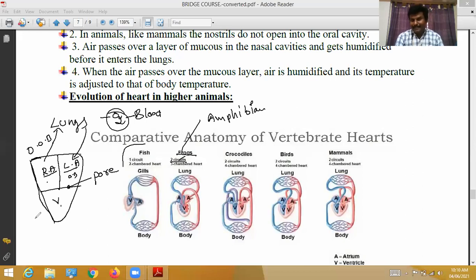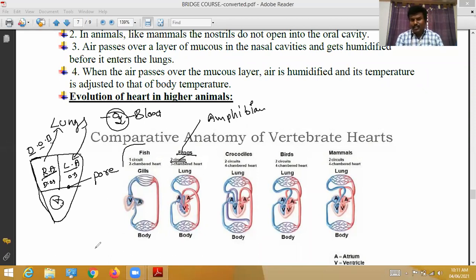The right auricle always receives deoxygenated blood from various body parts, so it is called the right auricle. The right auricle sends this deoxygenated blood to the ventricle. In the ventricle, both deoxygenated blood and oxygenated blood enter, and here the blood is mixed. Like this way, the three-chambered heart is there.